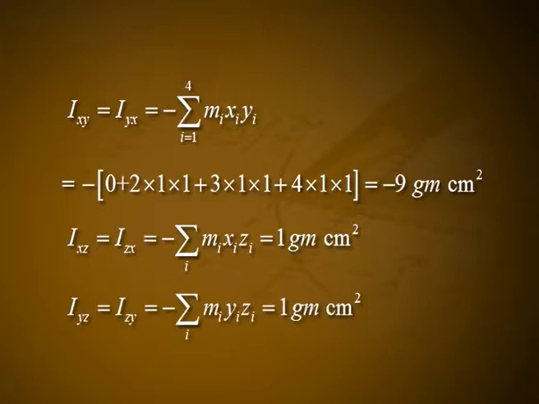Iyz is equal to Izy, which is equal to minus of summation over i mi yi zi, which is equal to 1 gram centimeter square. Inertia tensor I is equal to the matrix 16 minus 9 1, minus 9 17 1, 1 1 19.